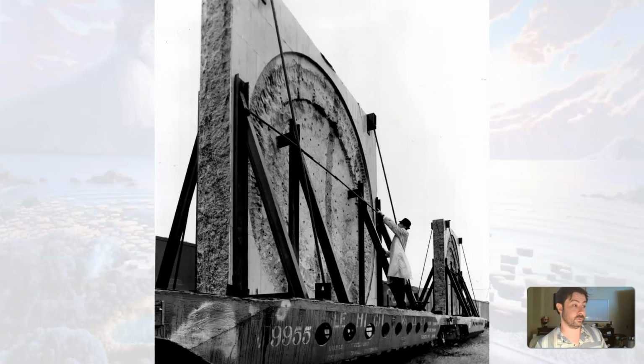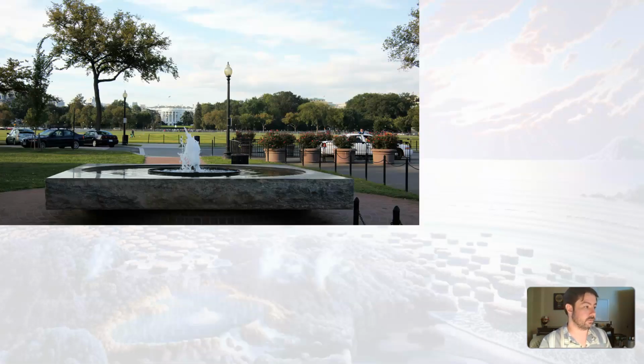And what I thought was kind of cool is that I think in the 1950s, they took some slabs of these rocks, the oldest rocks in the United States, and they turned them into fountains just outside the White House, just outside the Ellipse. There's two of them. There's one here and one on the other side.